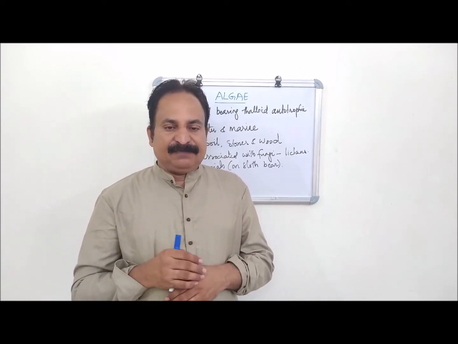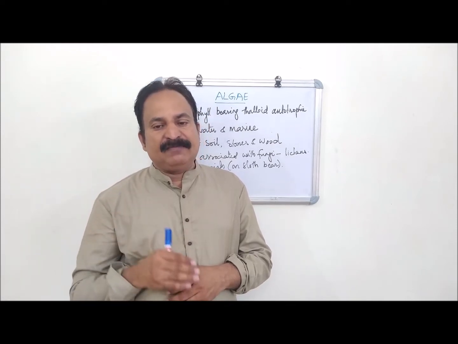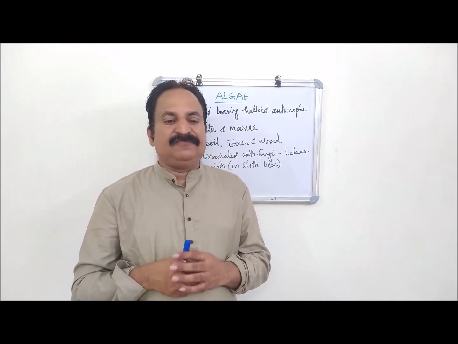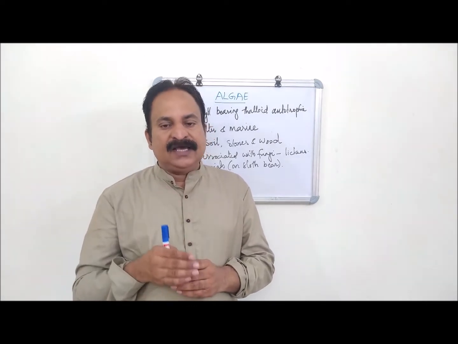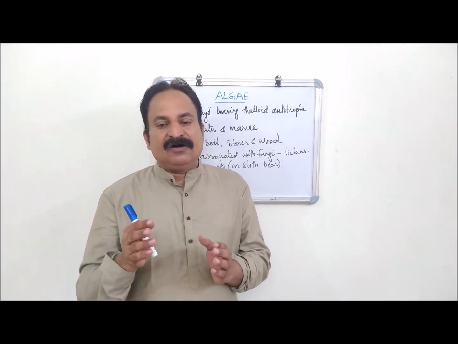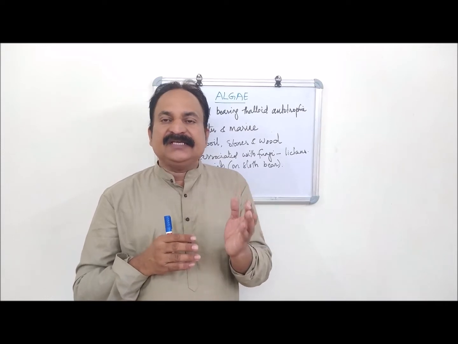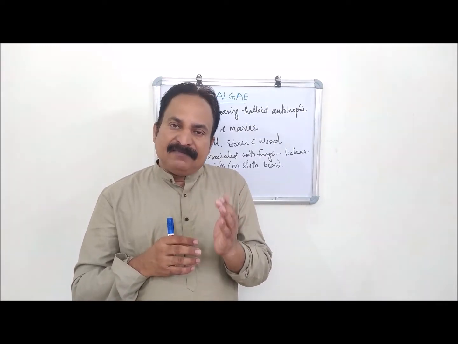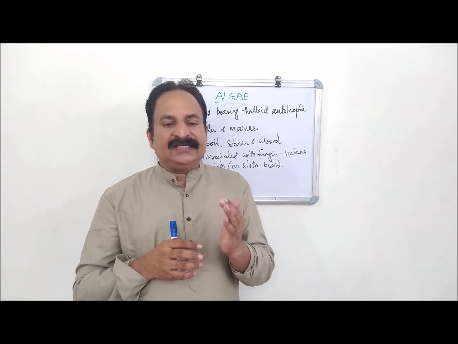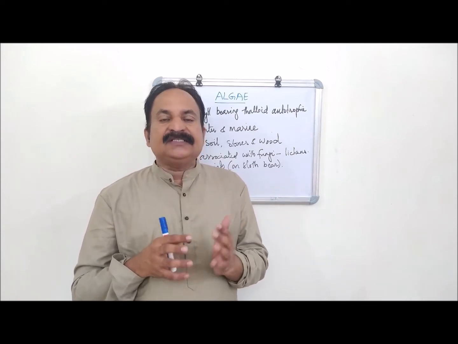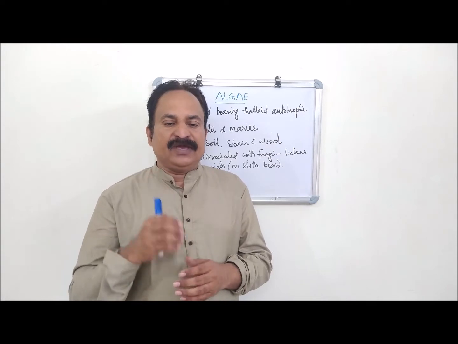Sexual reproduction takes place through fusion of two gametes. These gametes can be flagellated and similar in size as in Chlamydomonas, or non-flagellated, that is non-motile, as in Spirogyra. The flagellated gametes are motile, the non-flagellated are non-motile. Such reproduction is called isogamous.